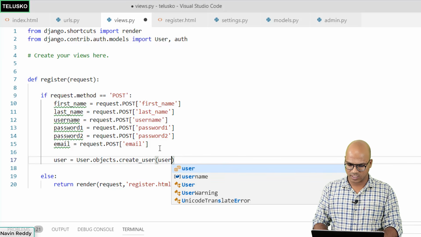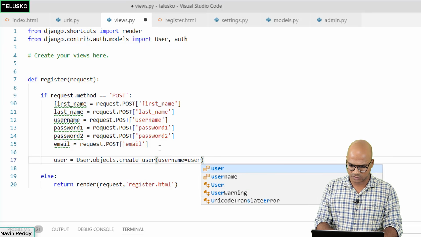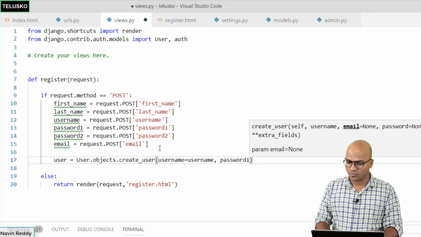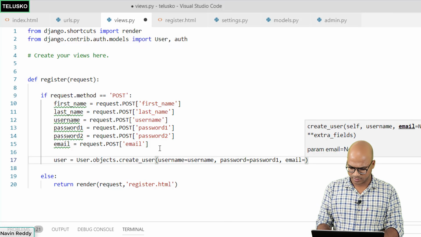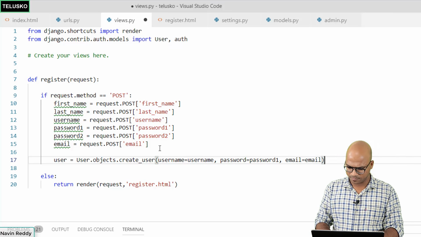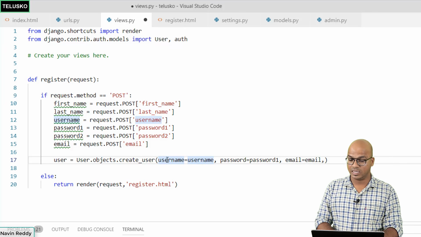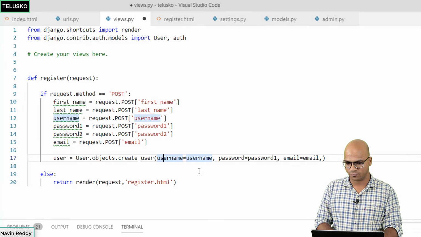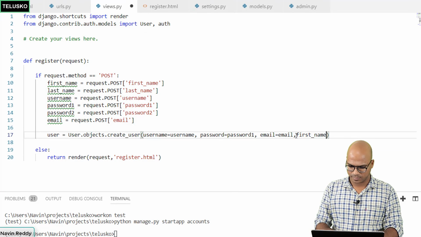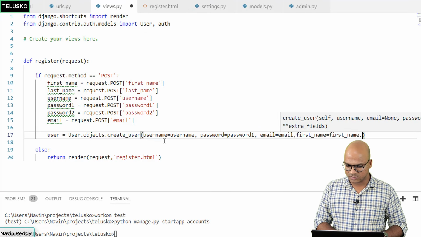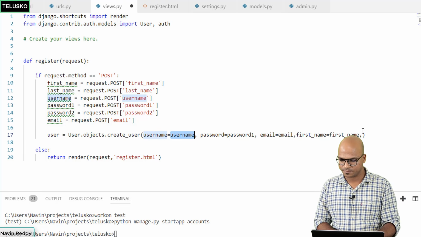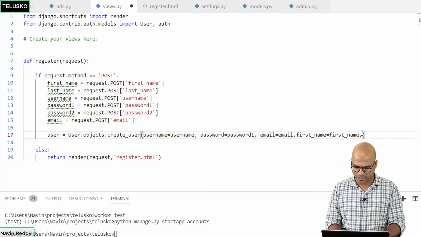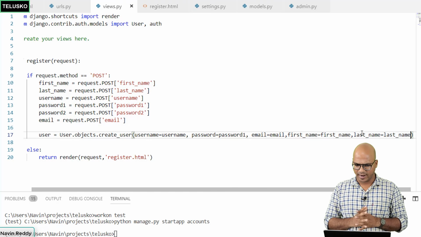The first one, you have to pass username, password. Now we have to pass only one password, not two. So let's pass password1, and we have to pass the email ID, and we'll set the email ID as email. All these fields are available in the model object of Django for the user. So we'll say first name, and we'll say first name. This user is of the model, and this username is what you are passing. Same goes for all the fields here, and last name would be last name. And our job is done.